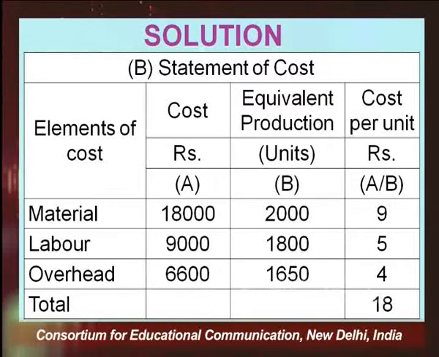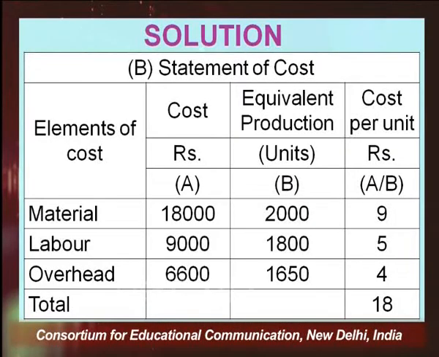And in terms of overhead, 6,600 divided by 1650, that is our equivalent production, it comes to be 4 rupees. So this is cost per unit: 9 rupees for material, 5 rupees for labor, and 4 rupees for overheads. If you ask me what is the total cost, I will say rupees 18. That is material cost, labor cost, overhead cost comes to be 18 rupees per unit.